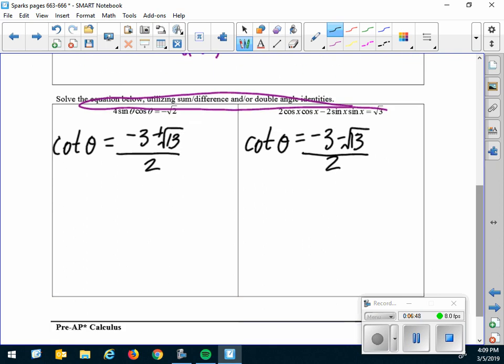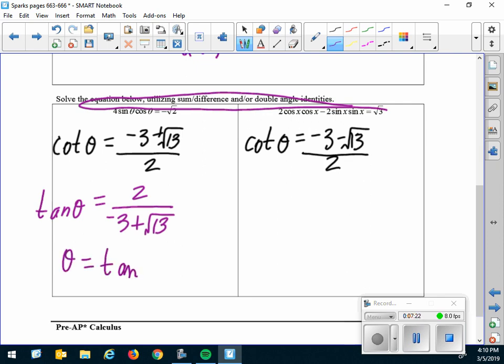So what I'm going to do is go to my calculator and get an approximation for that. Actually, no, I'm not. I'm going to do cotangent inverse. And you think, well, how do I do cotangent inverse, Miss Stinnett? Well, what if we said tangent theta equals 2 over negative 3 plus root 13? Now I can do tangent inverse. So theta equals tangent inverse of 2 over negative 3 plus root 13.